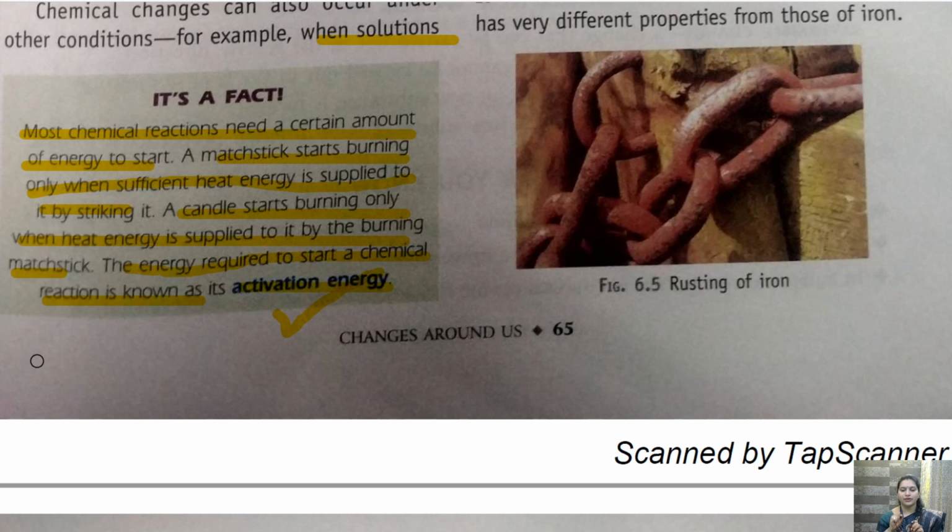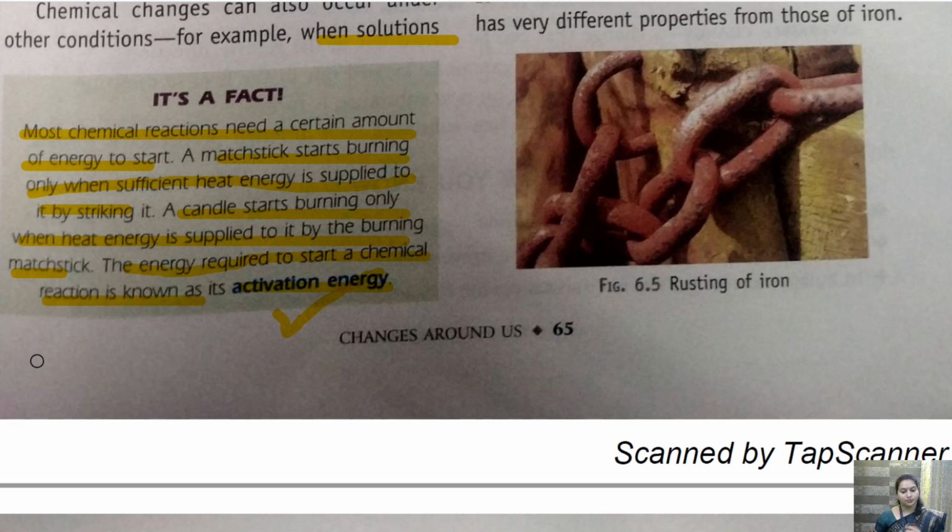Like when we are burning the matchstick, we need to strike it over the matchbox. So when we are striking it, और जब उसको उतनी एनर्जी मिलती है, then only that matchstick burns. Same goes with the candle. हम कैंडल के पास जब matchstick लेके जाते हैं, so when that candle gets the activation energy, then only it will start burning.